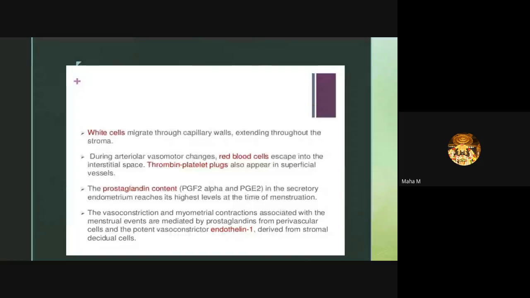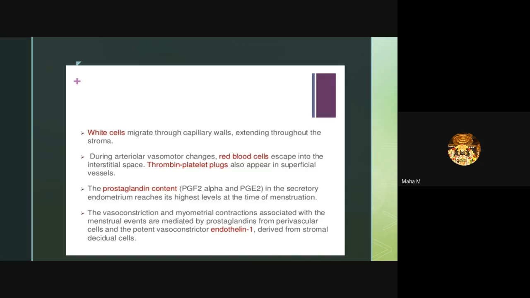White cells migrate through capillary walls, extending toward the stroma. During arteriolar vasomotor changes, the red cells escape into the interstitial space. The thrombin-platelet plugs also appear in the superficial vessels. The prostaglandin content, that means the prostaglandin F2 alpha and PGE2, in the secretory endometrium reaches its highest levels at